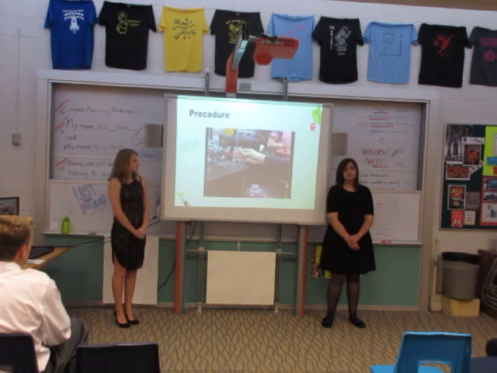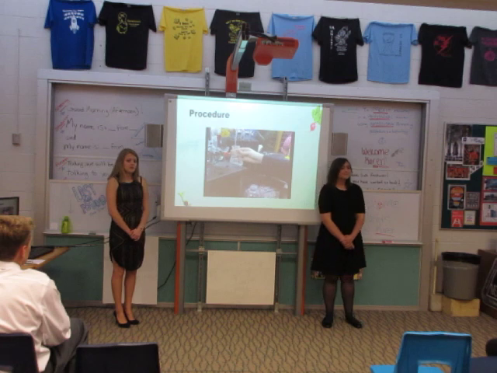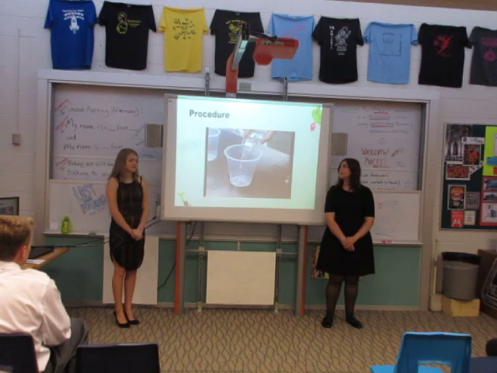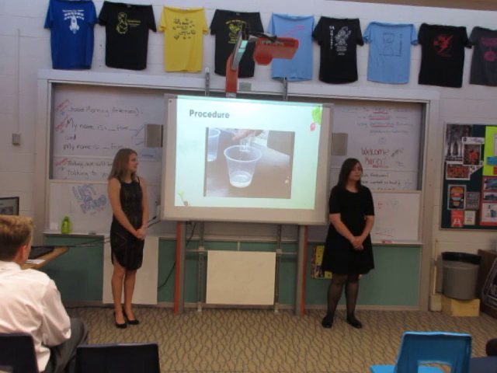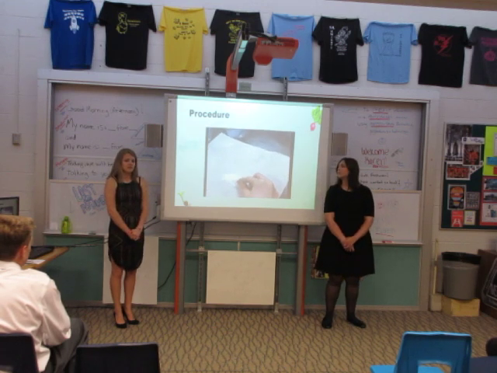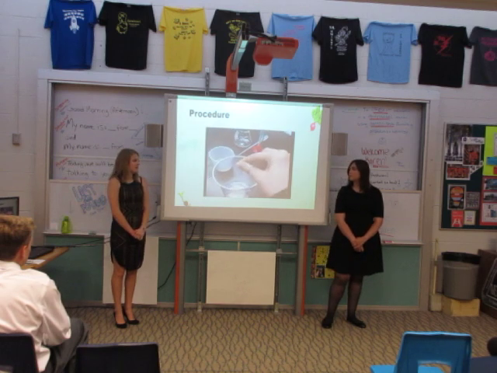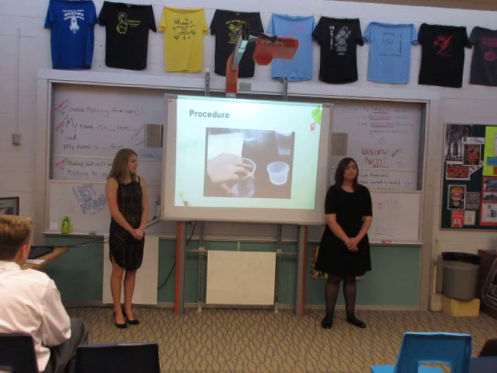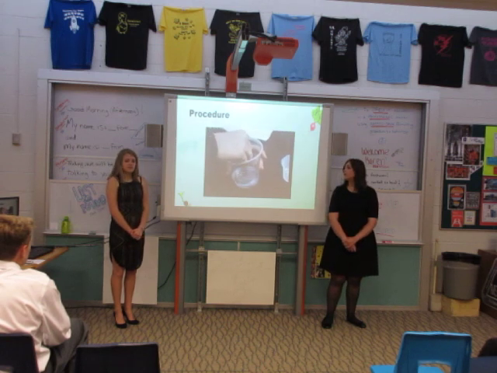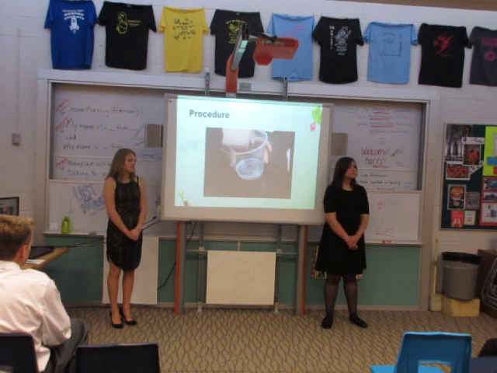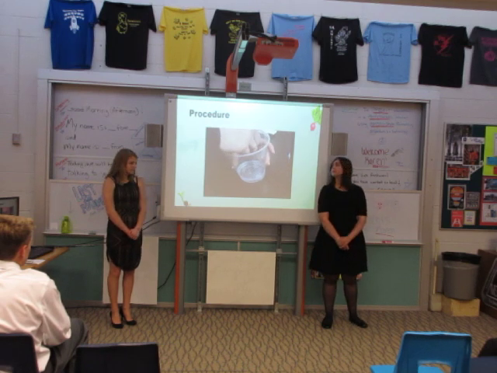So here's our procedure video. We first filled a beaker with 75 milliliters of water. We then poured the 75 milliliters of water into a cup labeled with the correct trial. Then we added either the sodium bicarbonate or citric acid to adjust the pH accordingly. This was then mixed together to ensure that there were no clumps on the bottom of the cup and everything was mixed together well.